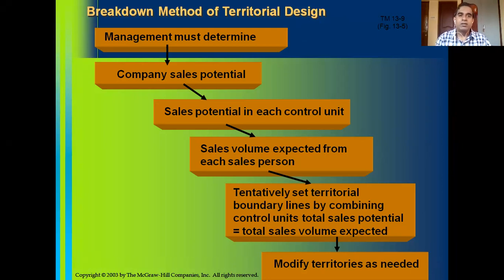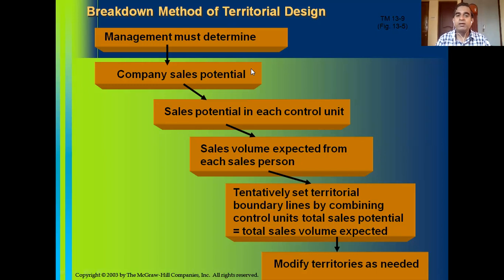Now, management in the breakdown method: first, the management must determine the company sales potential, and then split that sales potential into each control unit. Now I hope you know the meaning of control unit.